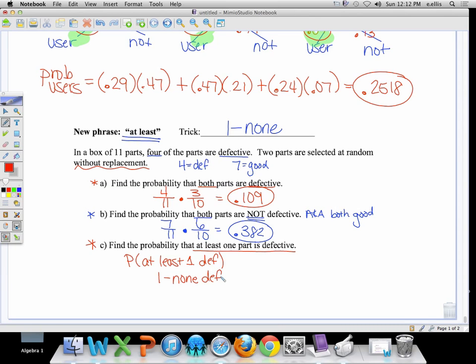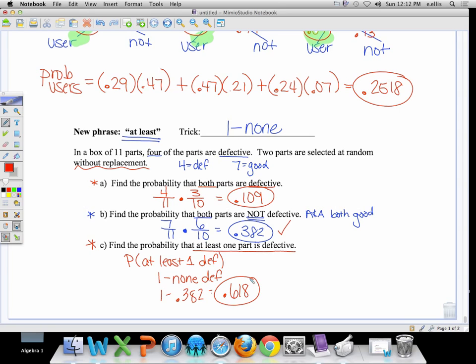I'm going to throw that extra detail down there. If none of them are defective, then that means they are all good, which we just found in part B. So 1 minus, let's reuse that 0.382, and that gives me a probability of 0.618.